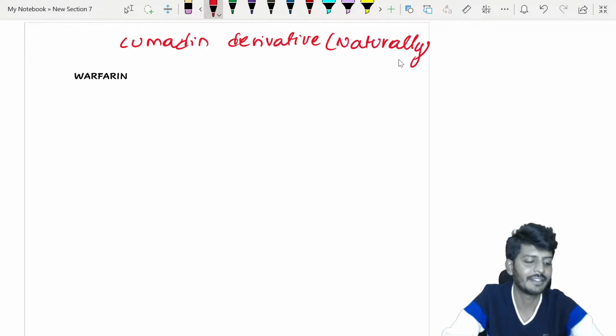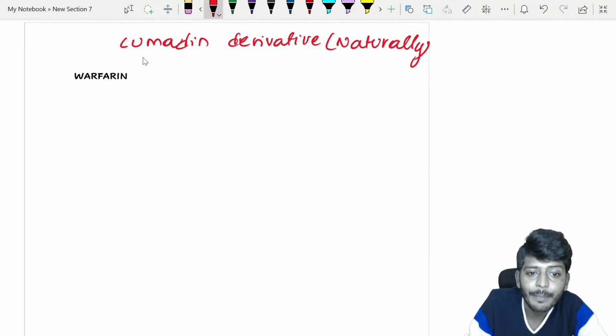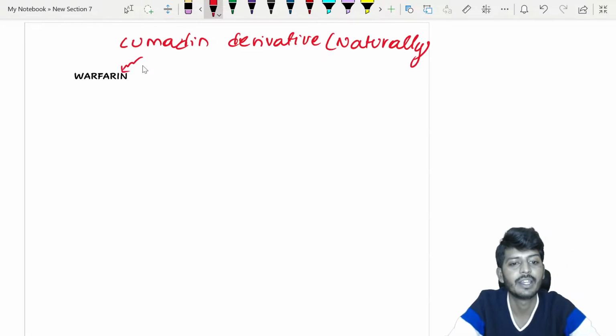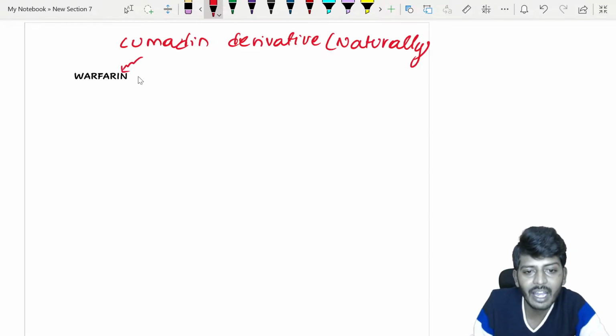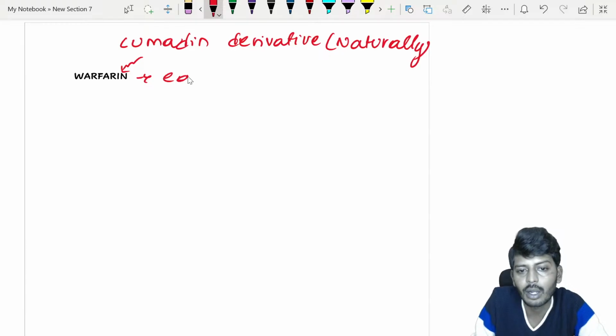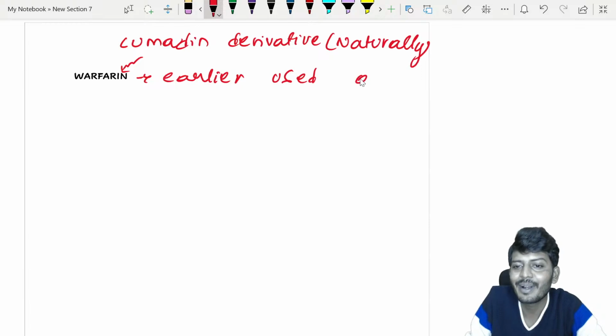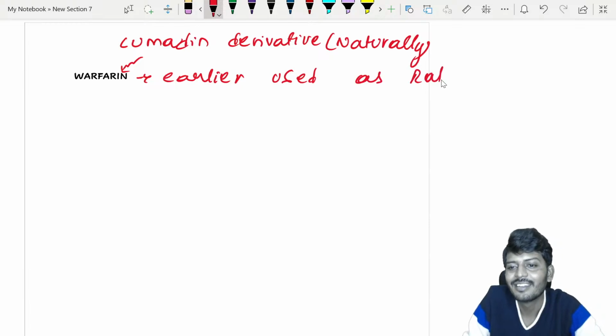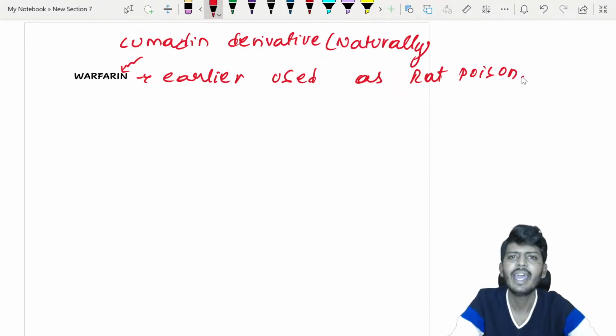It's a naturally existing substance. From there you are getting what is that? Warfarin. Warfarin first, actually, was earlier used as what? Rat poison. Yes, it was used as a rat poison only.